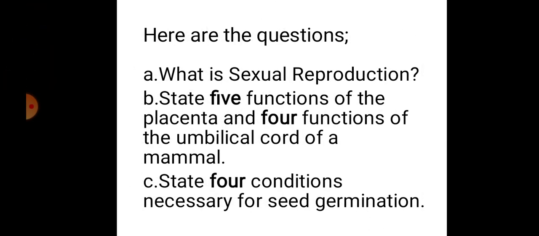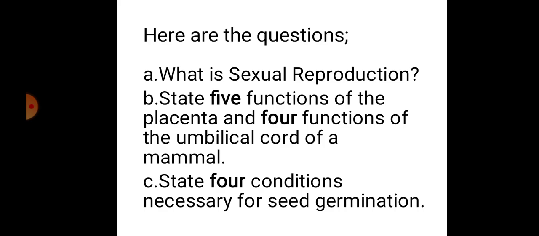What is sexual reproduction? State five functions of the placenta and four functions of the umbilical cord of a mammal. C. State four conditions necessary for seed germination.